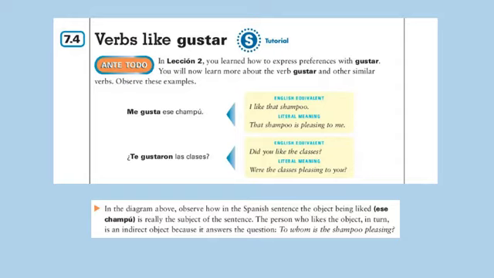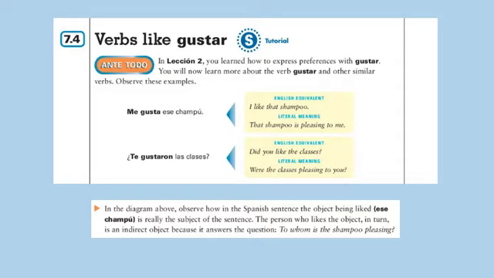Section 7.4, Los verbos como gustar. So in section 2 of this book, they tried to explain gustar verbs, but I chose in that moment to not explain them to you because actually these sentences have a very complicated syntax. Syntax means the order of words in the sentence. So I'm going to explain to you the syntax of these sentences and also the verb gustar.